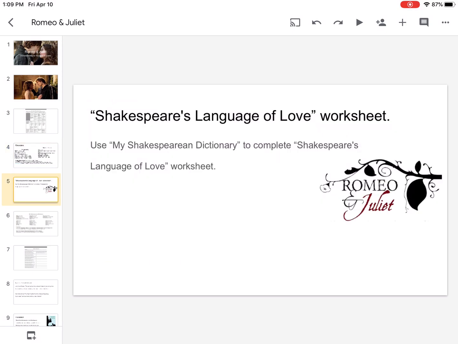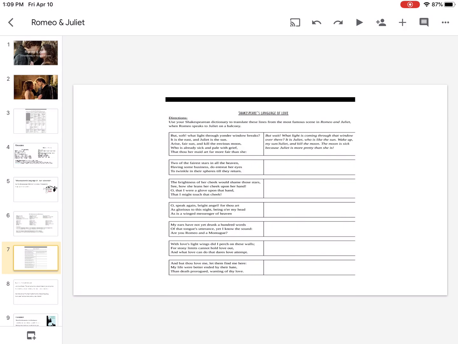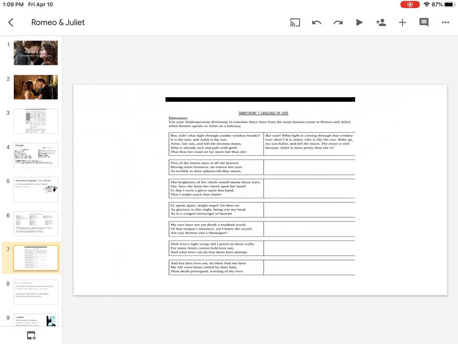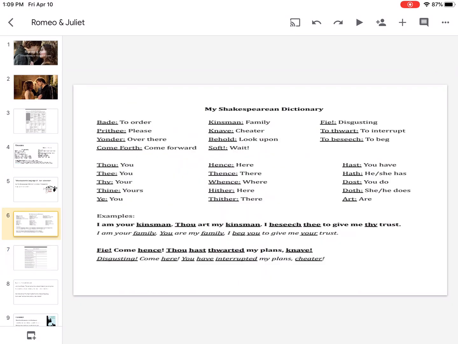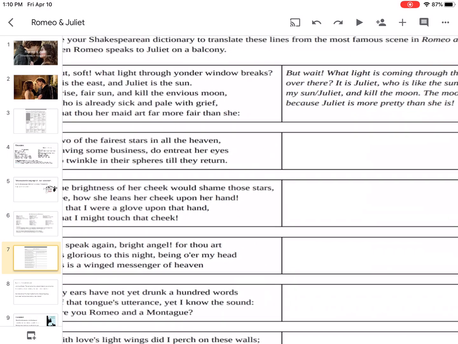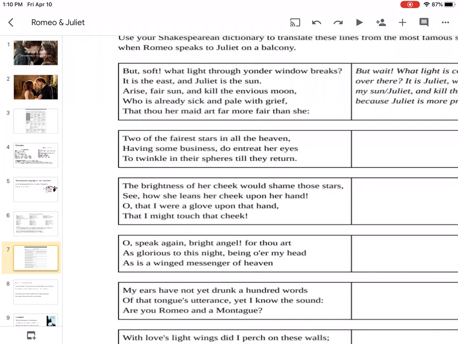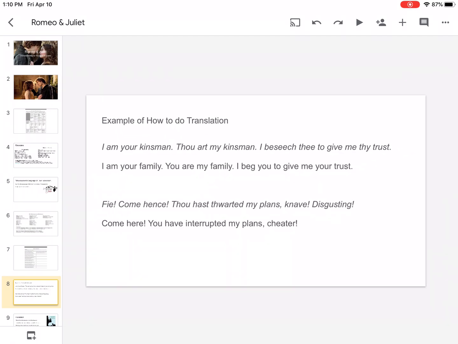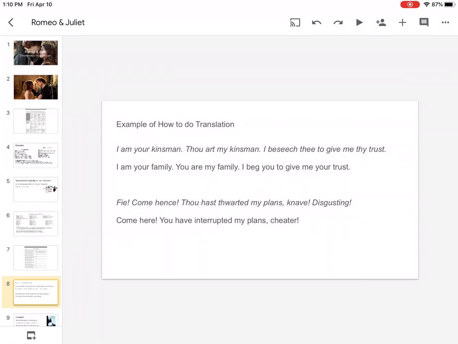So the Shakespeare's Language of Love worksheet, okay? It's going to look like this right here. You'll see Shakespeare's Language of Love, okay? And they give you this dictionary sheet that gives you some words translated for you, okay? What I did was I put each of these right here on a slide, just because I thought that would be easier.